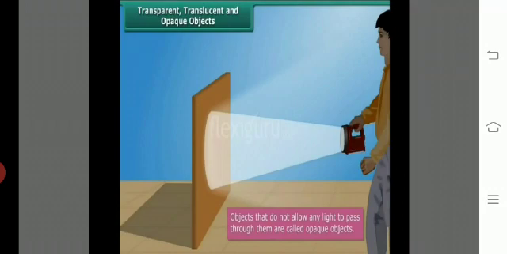Okay, now here I am going to show you a picture. In this picture, a boy shines a torch, and the torch light reaches the wood. Okay, but the light cannot pass through the wood because wood is opaque.